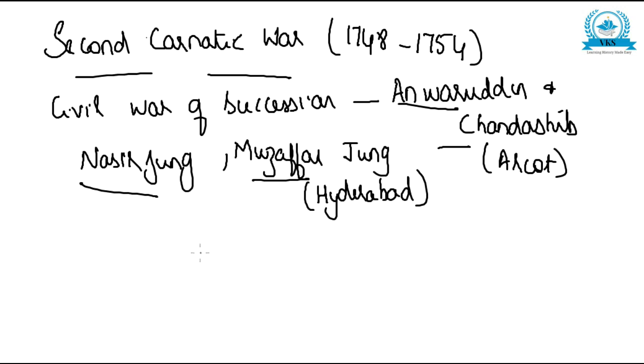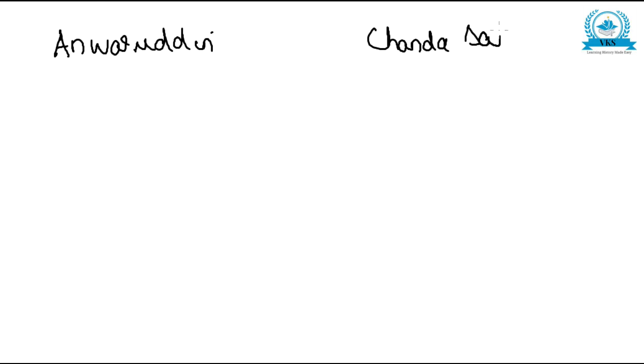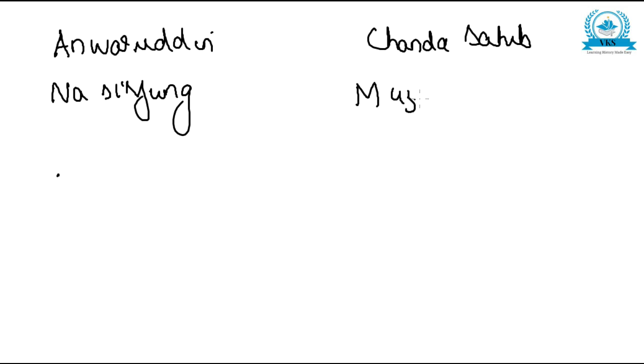Now here also, if I write it more clearly, the first civil war of succession was happening between Anwaruddin on one side and Chanda Sahib on the other side, and here on another side, Nasirjung on one side and Muzaffar Jung on the other side.